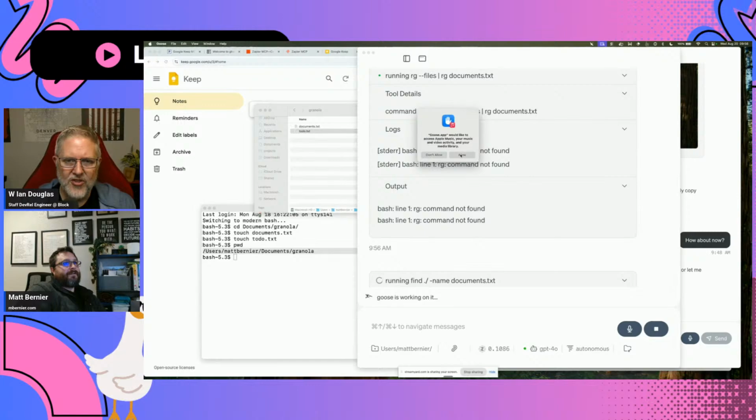What? What's it asking for? Goose would like to access Apple Music, your music and video activity, and your media library. No, say no.